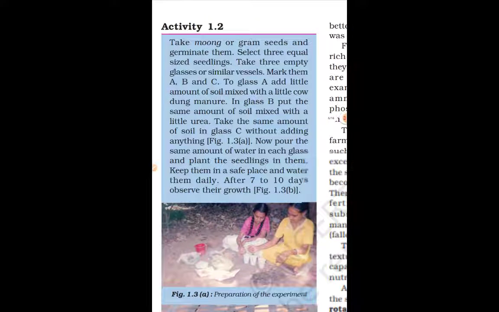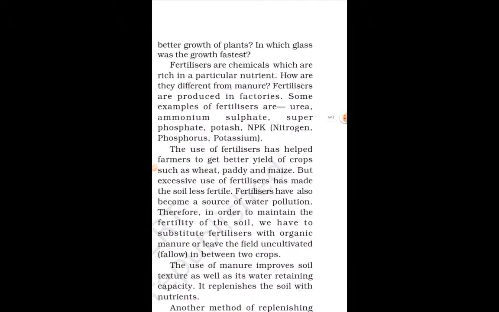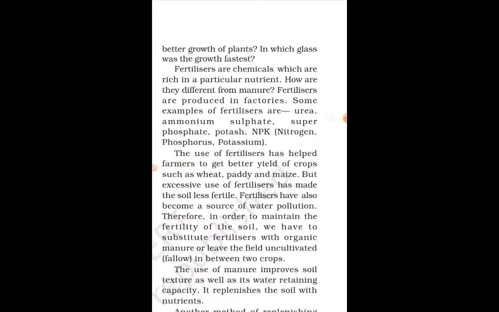This is activity 1.2. You can perform it at your home, right? Now here we end with the manures. Okay, so manure is used for adding nutrients to the soil, and it is made by decomposed material, right? It is an organic waste made by the decomposition of plants and animal waste, right?